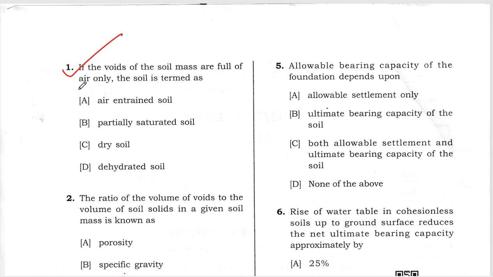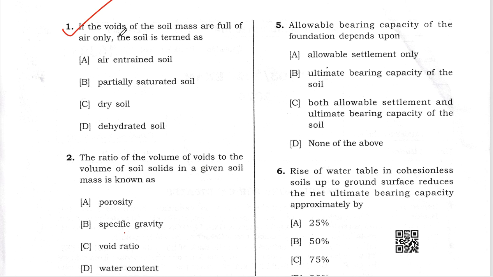The first question they have asked: if the voids of the soil mass are full of air only, the soil is termed as. So we know that soil is a three-phase material, right?